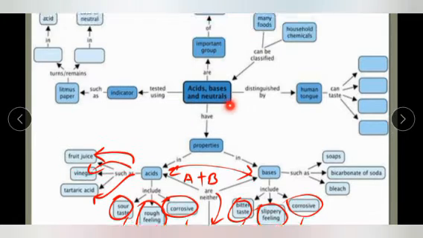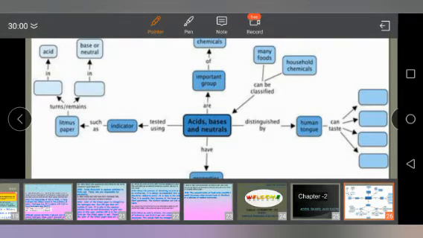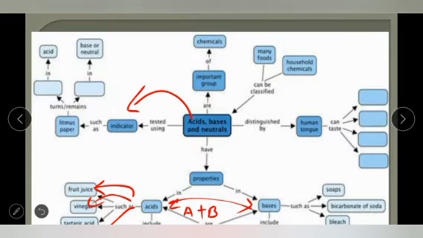Now if we talk about the indicator, how we can come to know whether the solution is acid or base, we have indicators. Indicators are the means with the help of which we can understand whether the solution is acidic or basic. Basically we have litmus paper as an indicator.